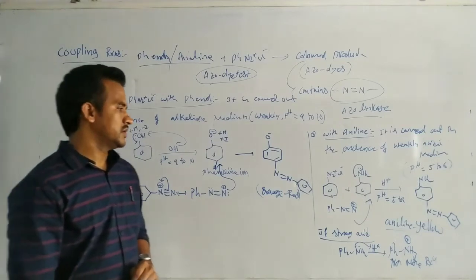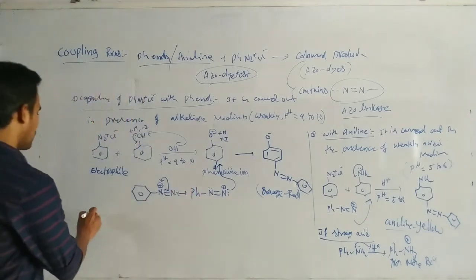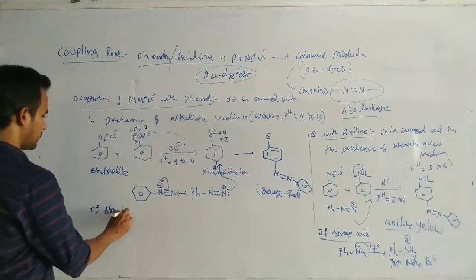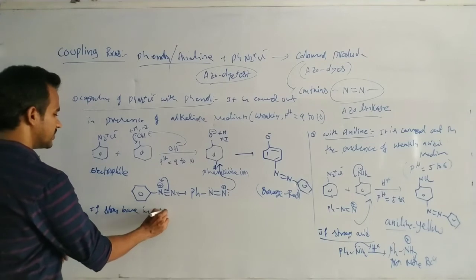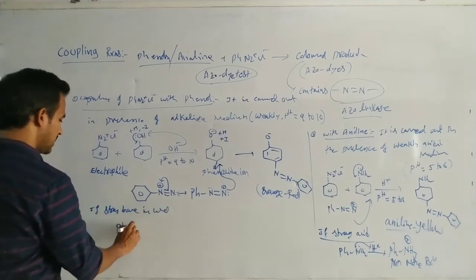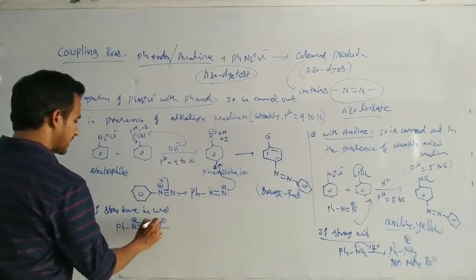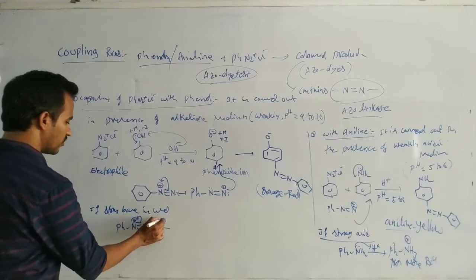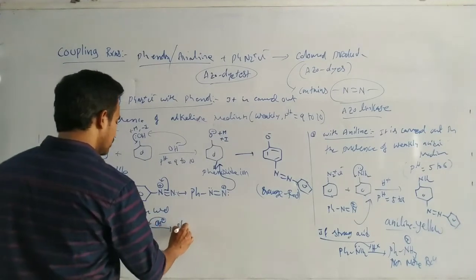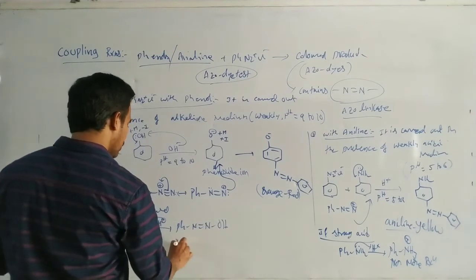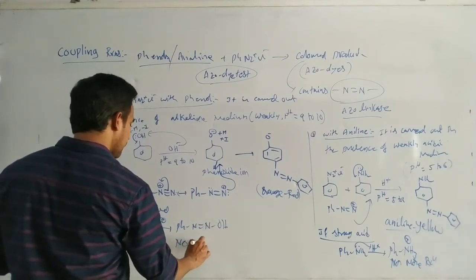Now in this case, if strong base is used, this benzene diazonium salt combines with OH minus. These electrons transfer to this one, OH minus attacks on this one. So PhN=N-OH. That means here no more coupling reaction.